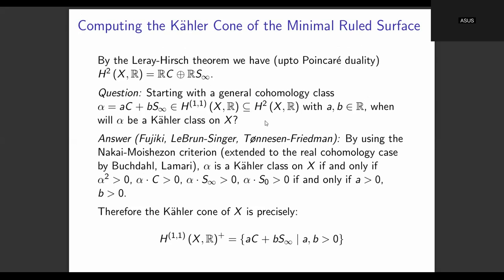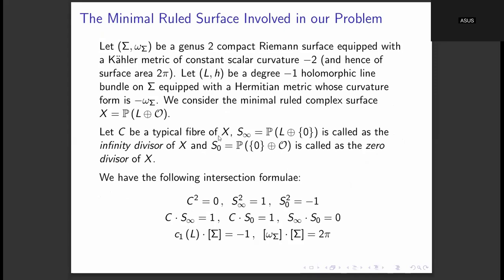Fine. Now we know that the Kähler cone of a manifold is the set of all (1,1) de Rham cohomology classes of the manifold which can be represented by a Kähler form. So that is the definition of Kähler cone. And then we want to have a numerical characterization of the Kähler cone. So we had this typical fiber C of this projective bundle X, and then we had these S naught and S infinity.